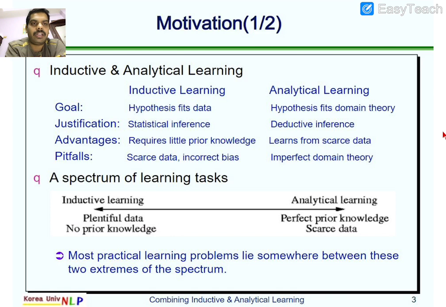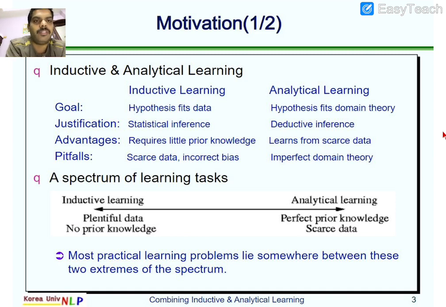And what are the advantages? Inductive learning requires little prior knowledge. In statistical analysis or inductive learning, the training examples we gather require only a little knowledge to identify whether those examples concentrate on the target concept or not. But analytical learning learns from scarce data.